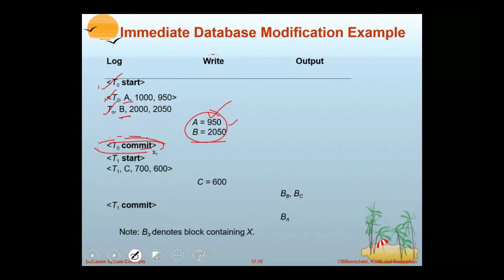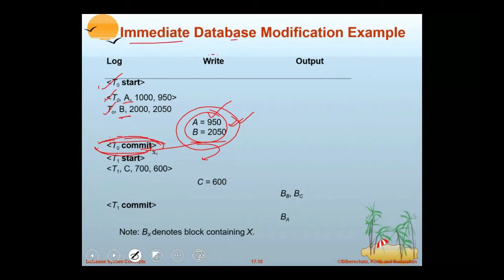These updates are done before the commit log. So only here is a difference. When these updates take place, is it before commit or after commit? If it takes place before the commit log, we call it the immediate database technique. If this appears after the commit log, we call it the deferred database modification technique.